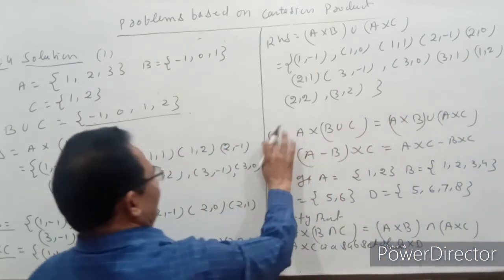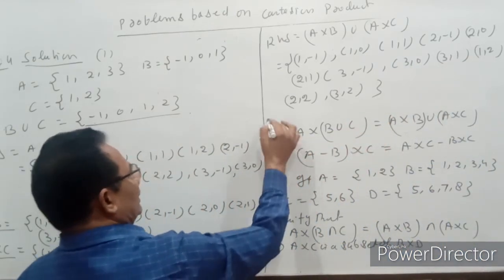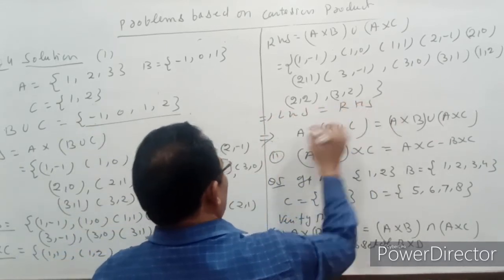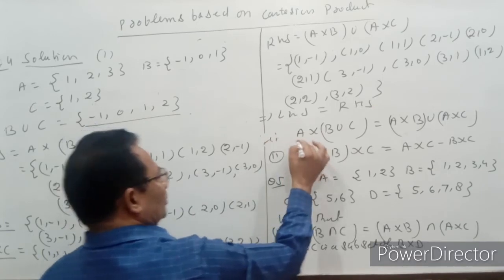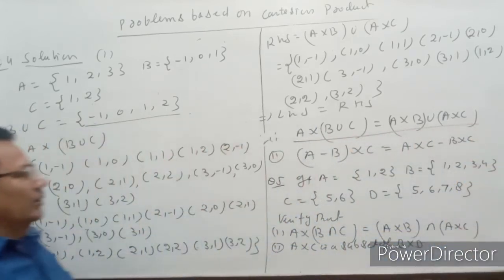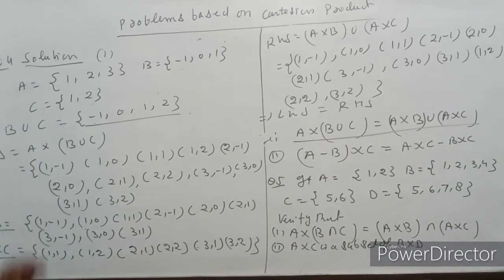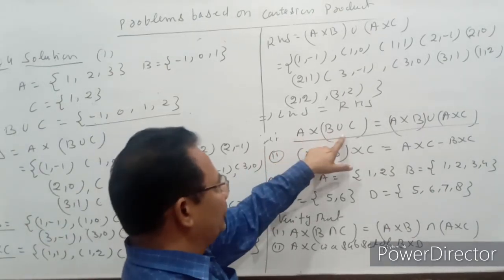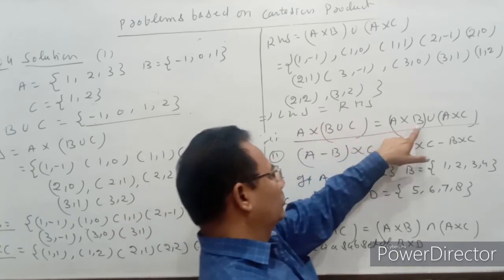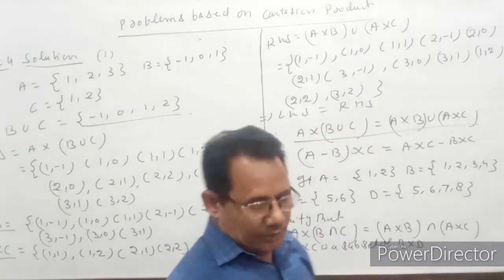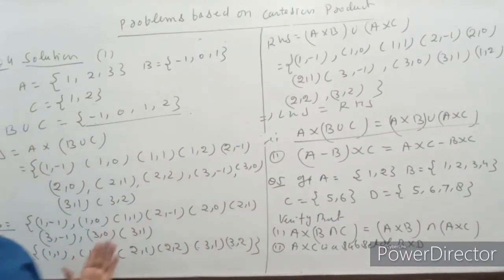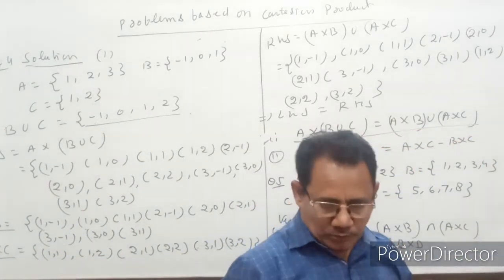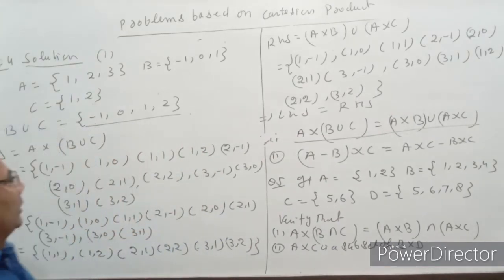So this implies that we get LHS is equal to RHS, therefore this result is satisfied. तो अगर हम लोग देखें A cross (B union C) should be equal to A cross B union A cross C. It means कार्टेशियन प्रोडक्ट यूनियन के साथ डिस्ट्रीब्यूटिव प्रॉपर्टी को होल्ड करेगी.